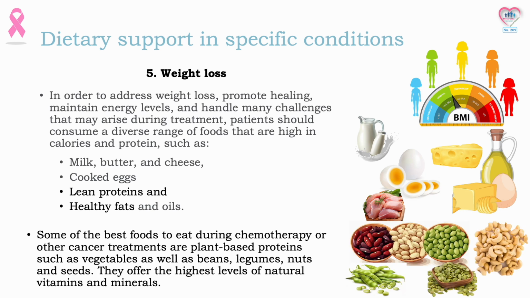Some of the best foods to eat during chemotherapy or other cancer treatments are plant-based proteins such as vegetables as well as beans, legumes, nuts and seeds. They offer the highest levels of natural vitamins and minerals.